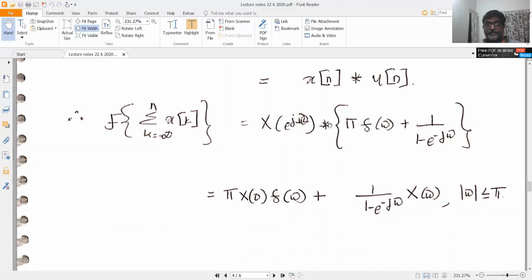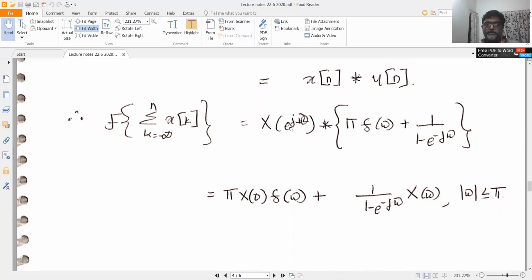Sorry, this is a multiplication. The convolution of x of n with u of n becomes a multiplication of X of e power j omega. So this is to be read as a multiplication, not a convolution: X of e power j omega into pi delta omega plus 1 by 1 minus e raised to minus j omega.